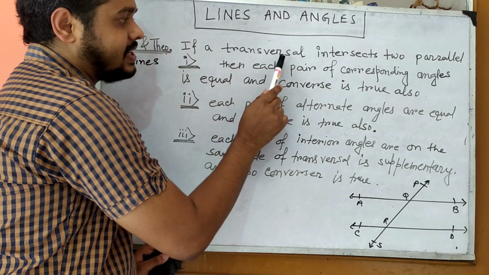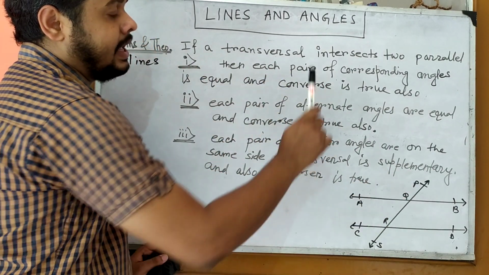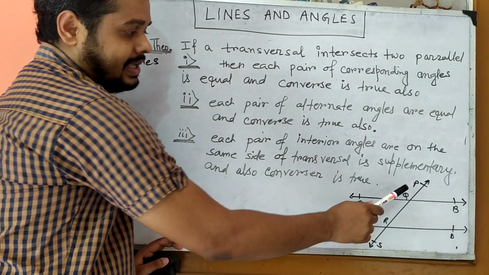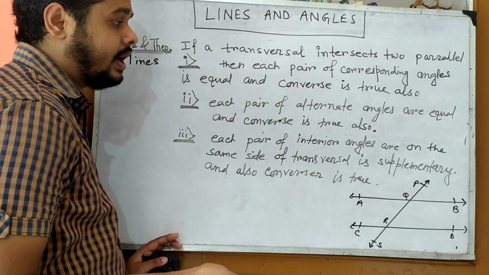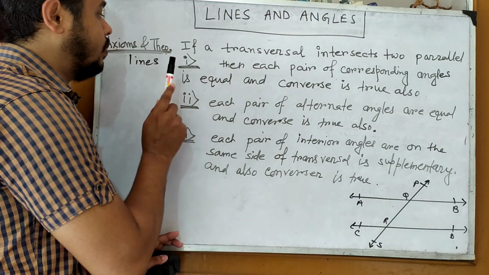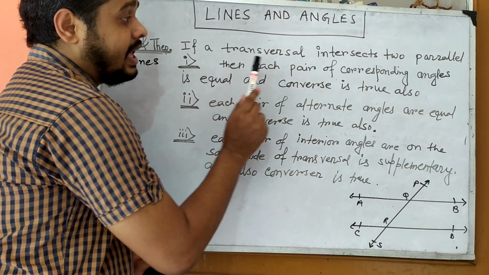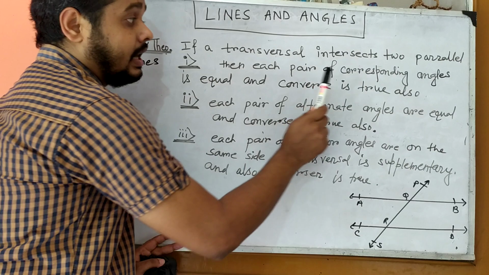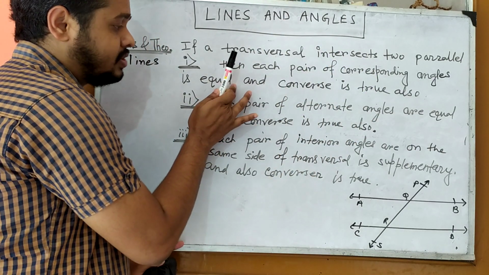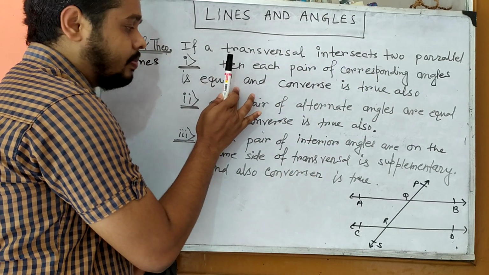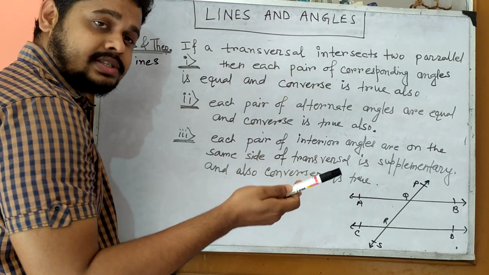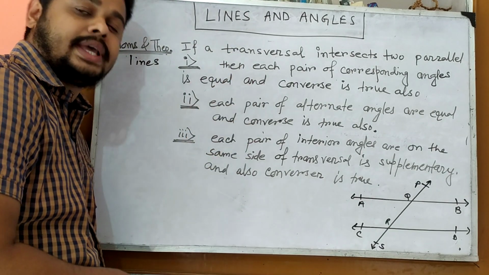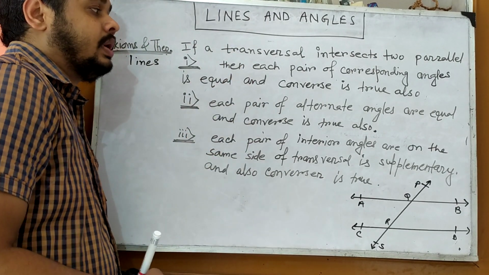So if a transversal, here PS, intersects two parallel lines, here AB and CD, and Q and R are our intersecting points, then what is the first axiom? Then each pair of corresponding angles is equal, and the converse is true also. This is axiom or theorem number one, and its converse is the second one. If the first one is true, then the converse is also true.